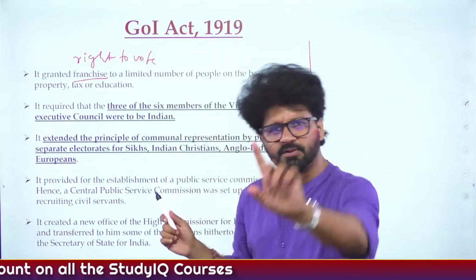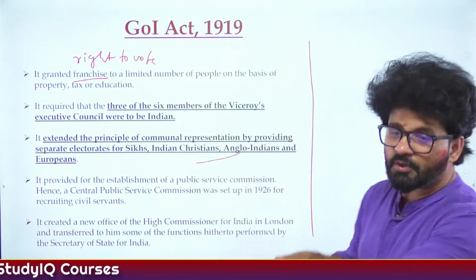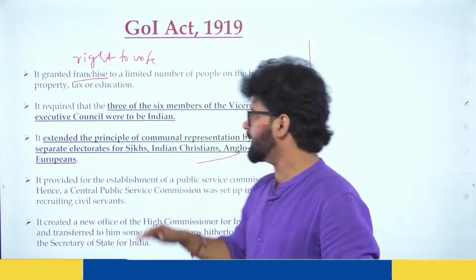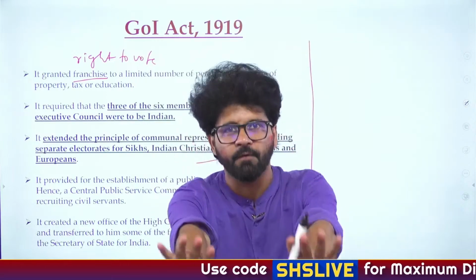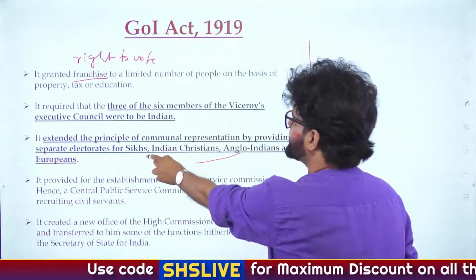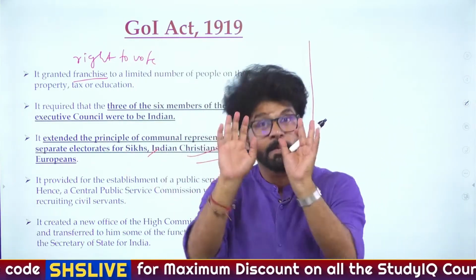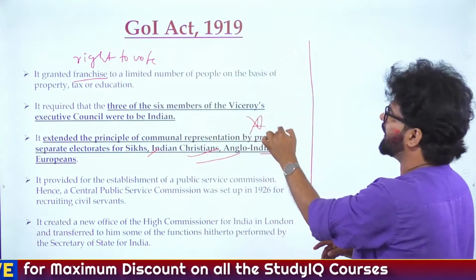Three of the six members, all these points we have discussed. Communal representation, which Kritika said, was extended. In the 1909 Act, a separate electorate was for Muslims. Now it has been extended for Sikhs, Indian Christians, Anglo-Indians and Europeans. Please keep this in mind. And that's why this is highlighted.